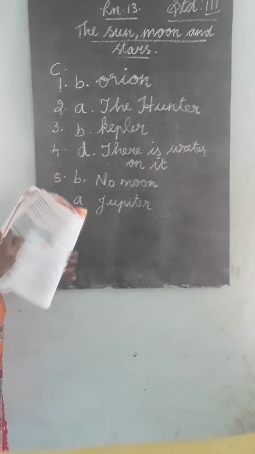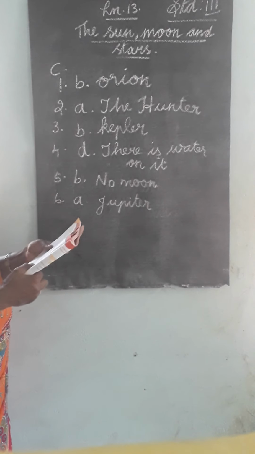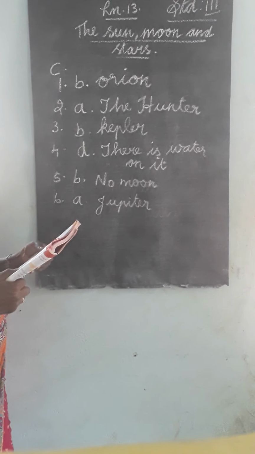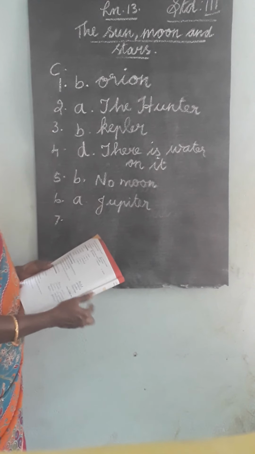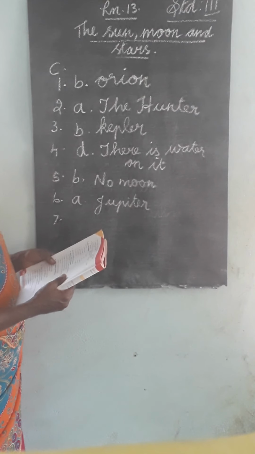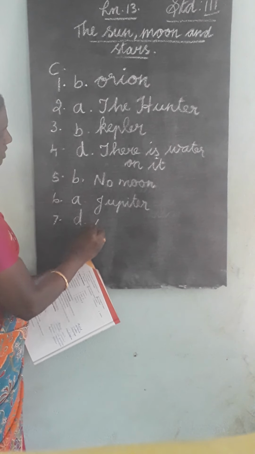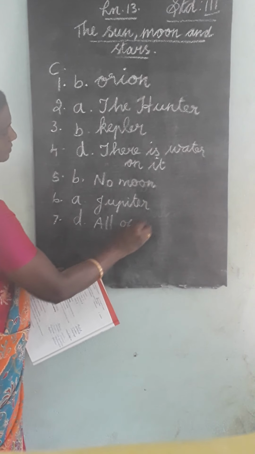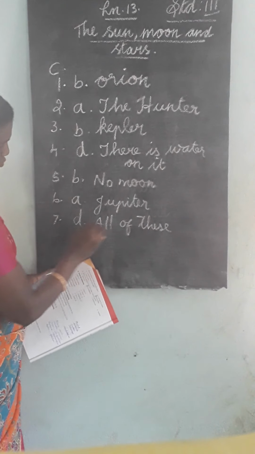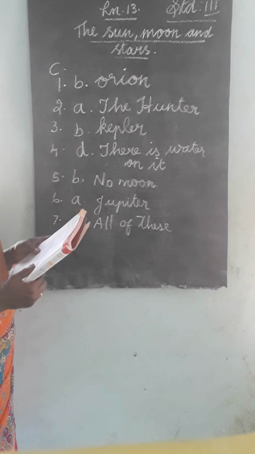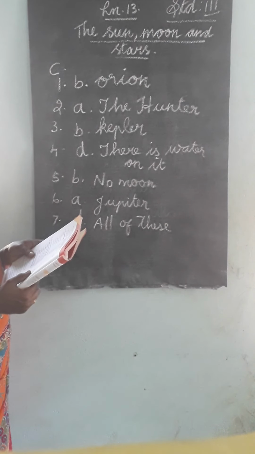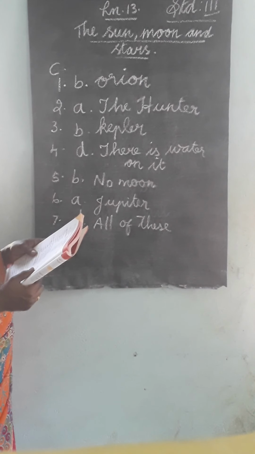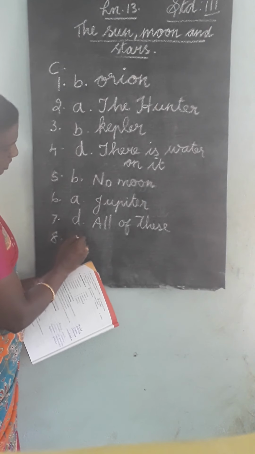Then seventh one. Next page. Seventh one, which of these is true about the moon? A. It moves around the earth. B. It changes its shape. C. It has craters. D. All of these. Answer D. All of these. Then eighth one, what is a group of stars that make a pattern called? A. Telescope, B. Constellation, C. Astronomer, D. Satellite. Answer B. Constellation.